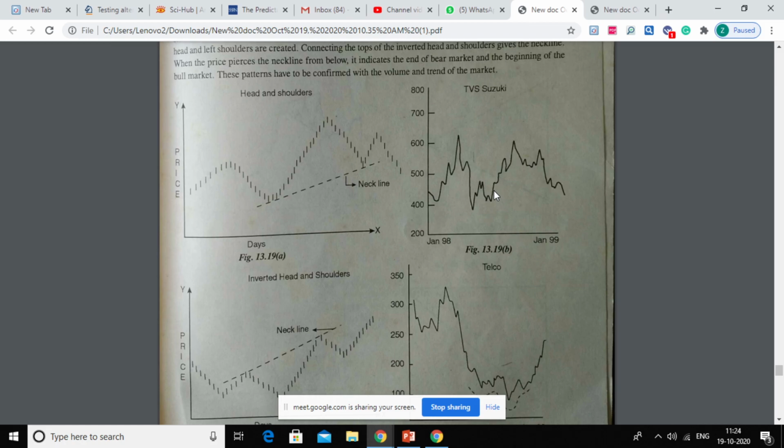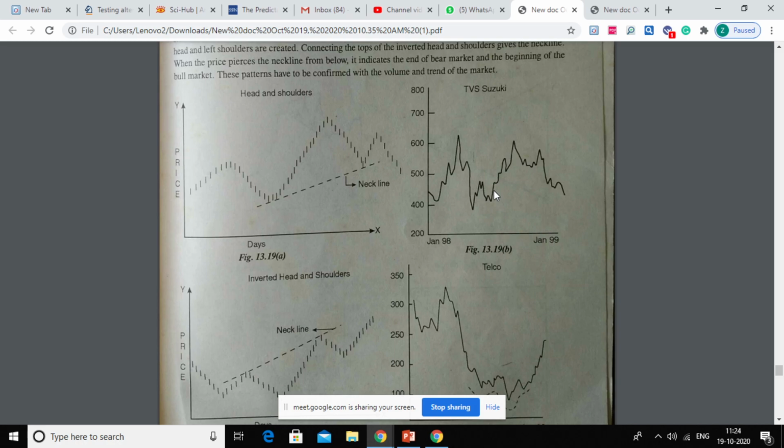Okay, same thing over here again, but it is not that bullish a trend. Yeah, this could be one head, left shoulder, then head, then right shoulder. Here you will be drawing your neckline. Okay, it is going below the neckline, so it is implying bearish. Understood? And this is the reverse one.